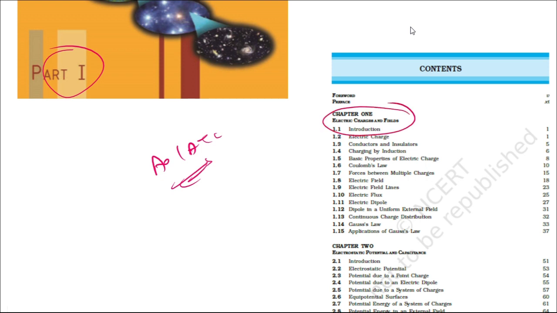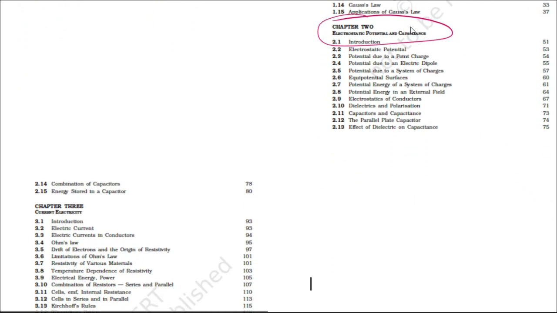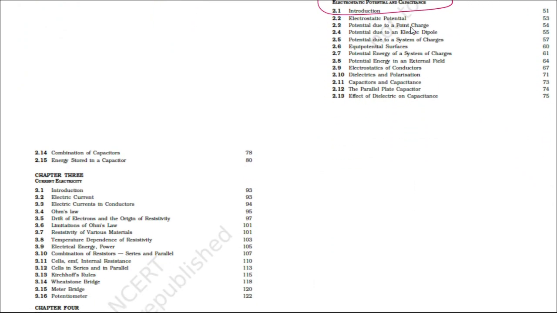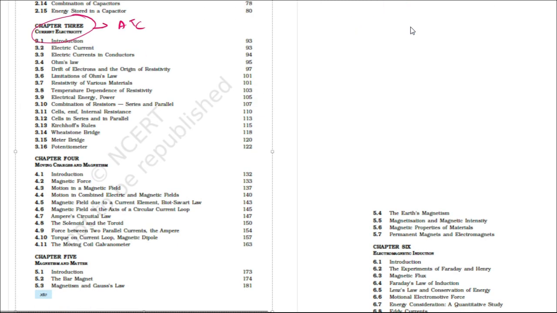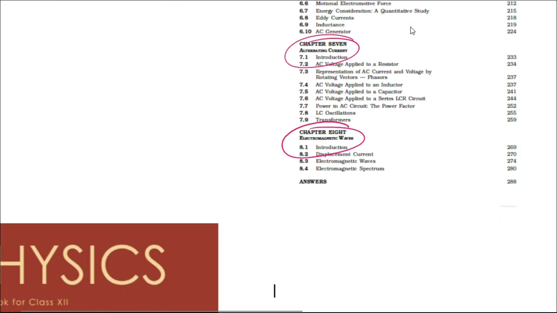Then we have electrostatic potential and capacitance. The third chapter is current electricity. This was very clearly mentioned in the ATC syllabus. Even moving charges and magnetism is also very clearly mentioned in ATC. Then magnetism and matter. Electromagnetic induction is the sixth chapter. Chapter 7 is alternating current. Chapter 8 is electromagnetic waves. This constitutes the part 1 book.